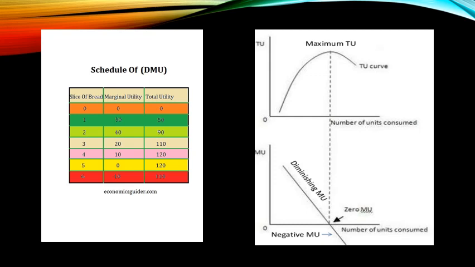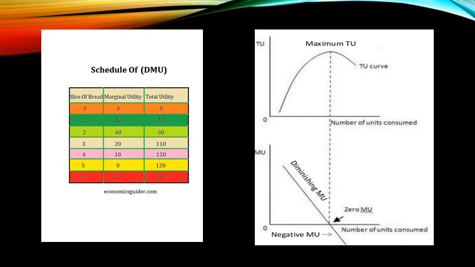Why at a diminishing rate? Because initially you were getting 50 total utility, then 90, then 110. That implies total utility is increasing at a diminishing rate. It increases because marginal utility is positive. As long as marginal utility remains positive, your total utility will keep increasing.